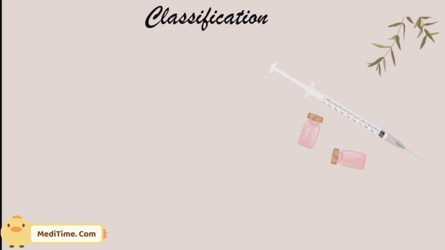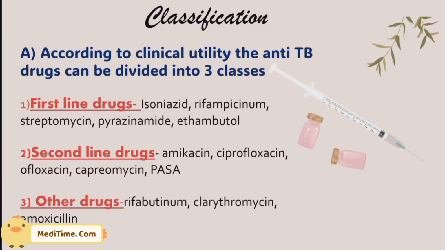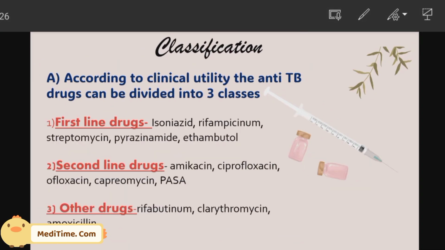So first thing is classification: based on chemical nature, based on chemical moiety, based on pharmacological action, or based on clinical utility. These drugs are classified in various types. The first classification is according to clinical utility. According to clinical utility, the drugs are classified into 3 classes. One is first line drugs, second one is second line drugs, and third is other drugs.